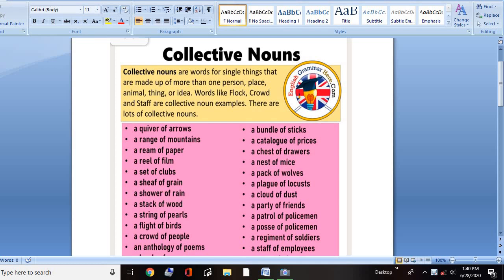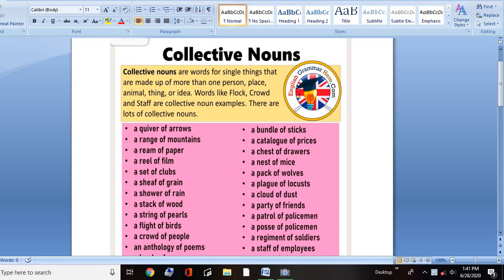We are going to discuss collective nouns in today's class. Last class we discussed common nouns and proper nouns. This class we are going to begin with collective nouns. What are collective nouns?